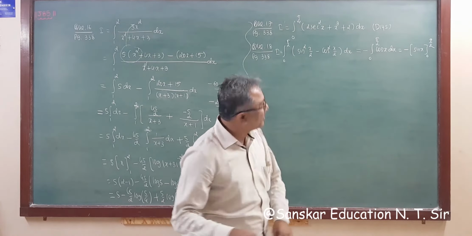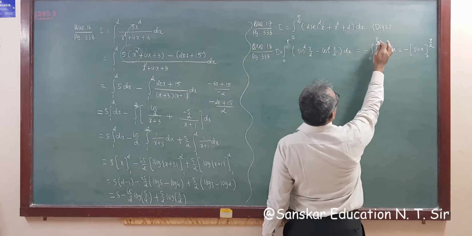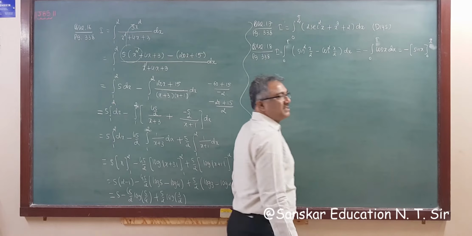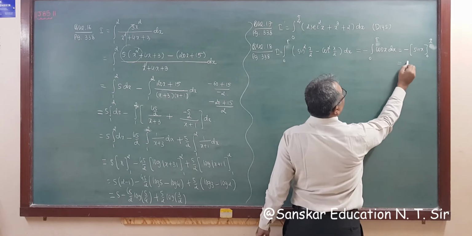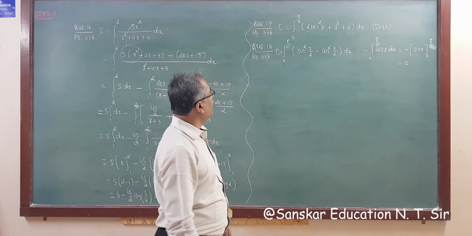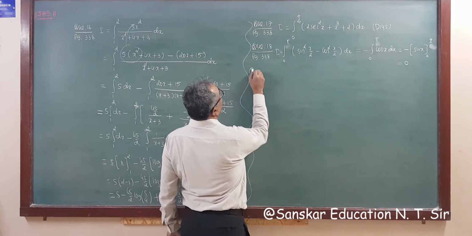What is the given limit? Sorry, it's given pi. So in your example, it's given pi. So the answer will be sin pi. Sin pi is 0, sin 0 is 0. Then you will get the answer 0. And if you have pi by 2, then the answer is minus 1. Okay. So the next question is question number 19.